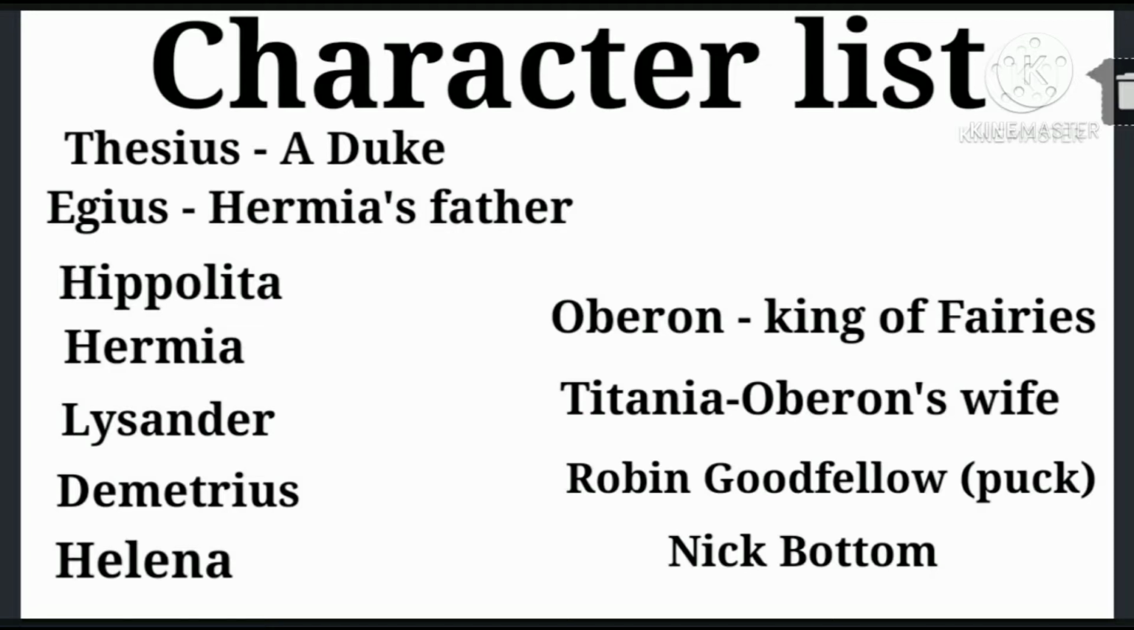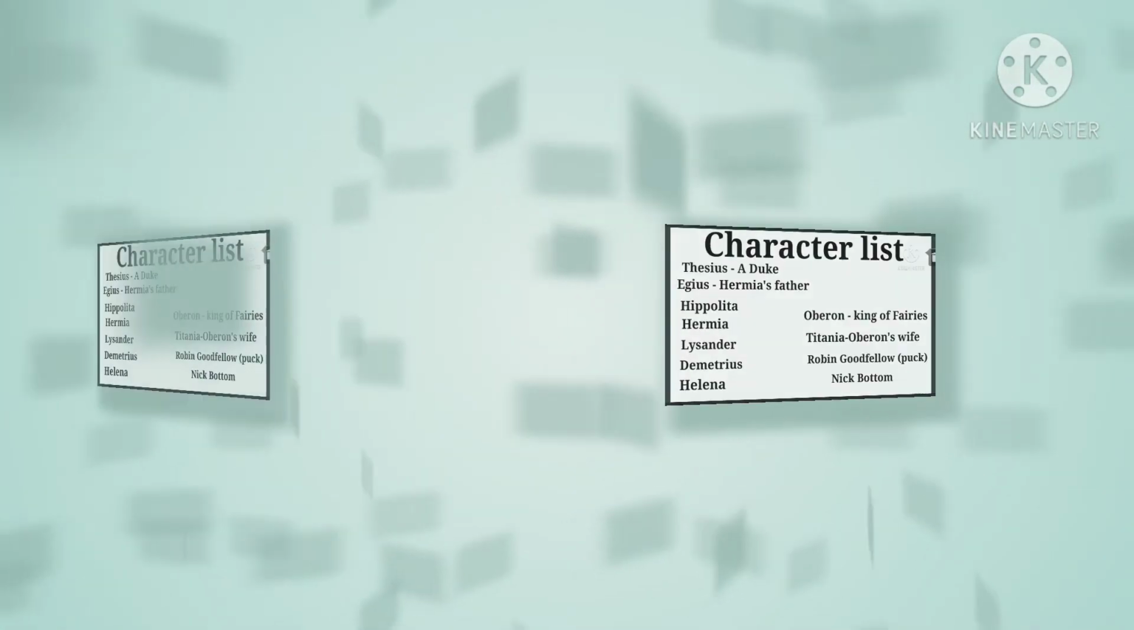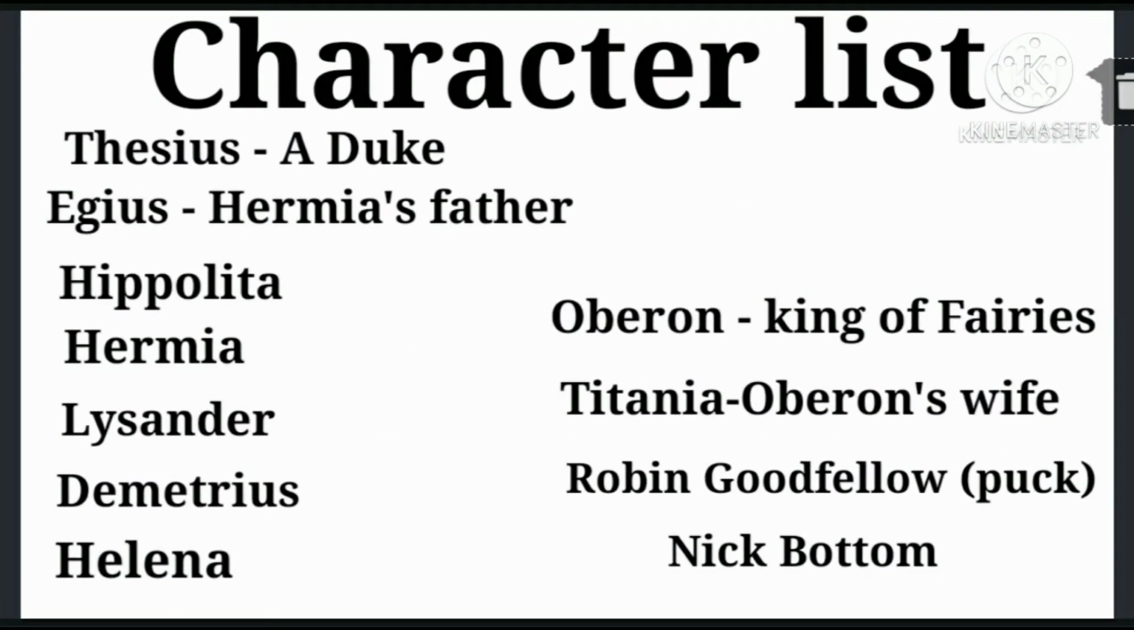After that, a group of mechanicals who are going to perform a play at the wedding of the Duke. They have come to the forest for rehearsal as they were preparing the play. The main character in that group is Nick Bottom, who is a weaver. So friends, these are the main characters of A Midsummer Night's Dream. We have looked at the characters.